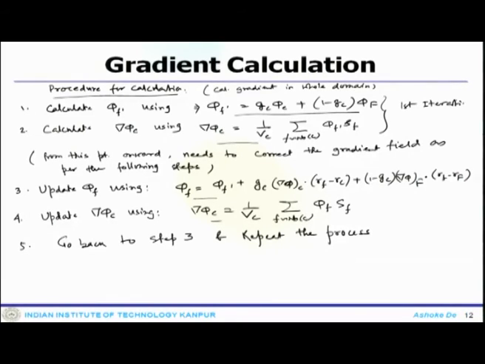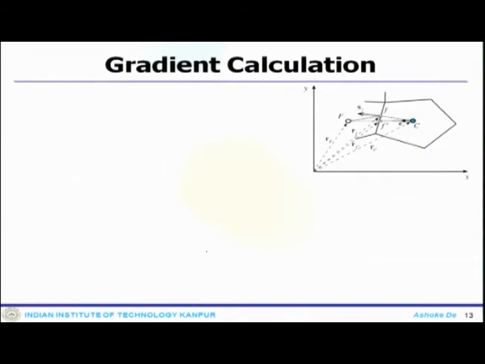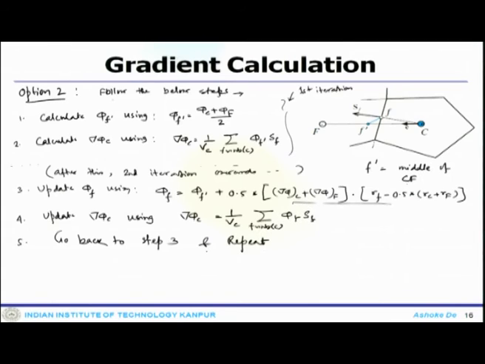So, you calculate the phi f prime and then over the complete domain you get phi c, and then second point onwards you update the phase field by this correction procedure, update the phi c and repeat. So, this gives you some sort of an accuracy. Then option 2, it is finding the f prime, assumed to be in the middle of CF.